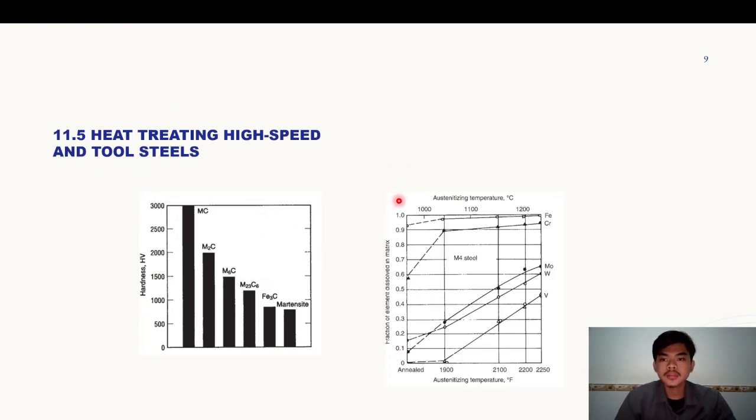11.5 Heat treating high-speed and tool steels. High-speed and tool steels intended for heat treating are normally prepared in a relatively soft condition with minimum hardness and maximum ductility, known as a spheroidized annealed condition. The annealing practice used to achieve this condition produces a relatively uniform distribution of the alloy carbides within the microstructure.